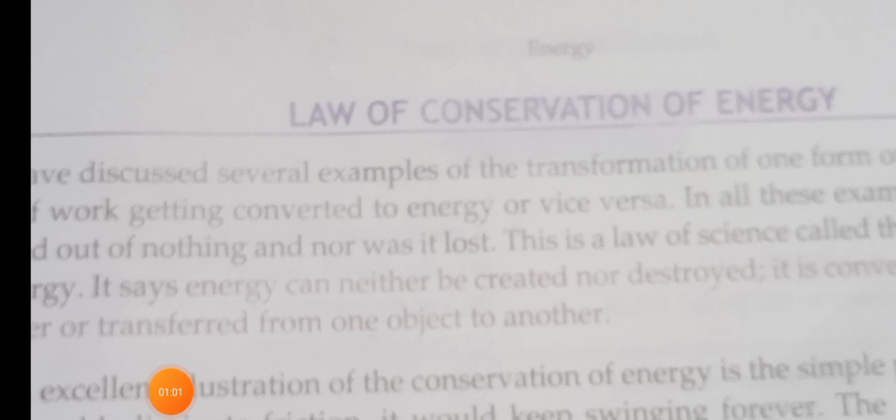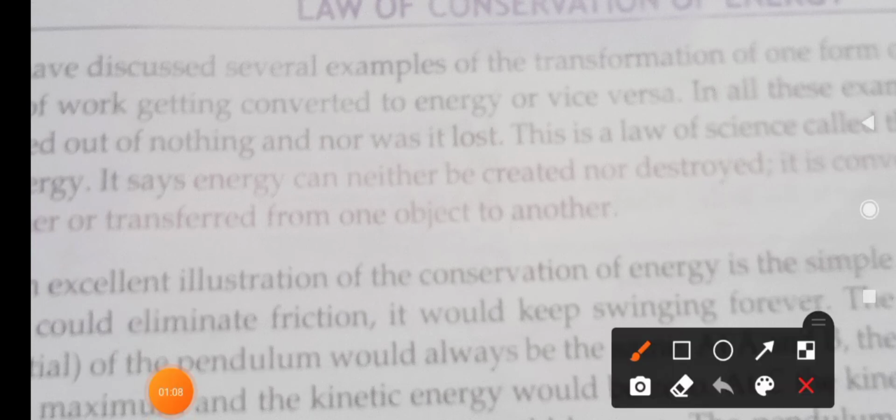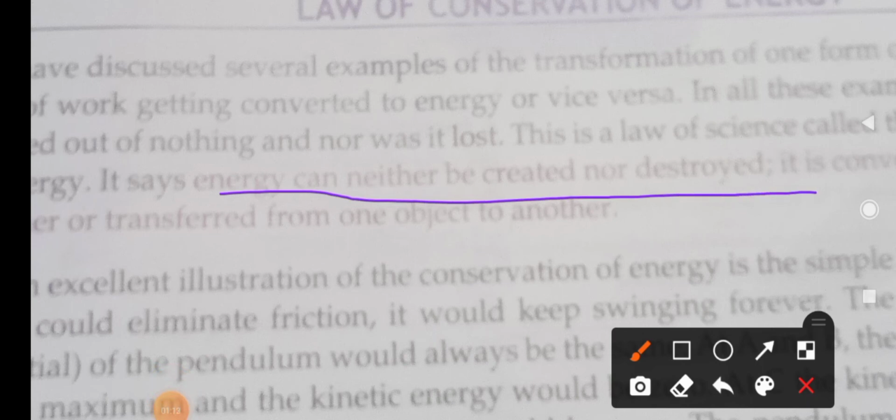Okay, the next one is the law of conservation of energy. What is the law of conservation of energy? The law of conservation of energy says that energy can neither be created nor be destroyed. It can be converted from one form to another form, or transferred from one object to another.